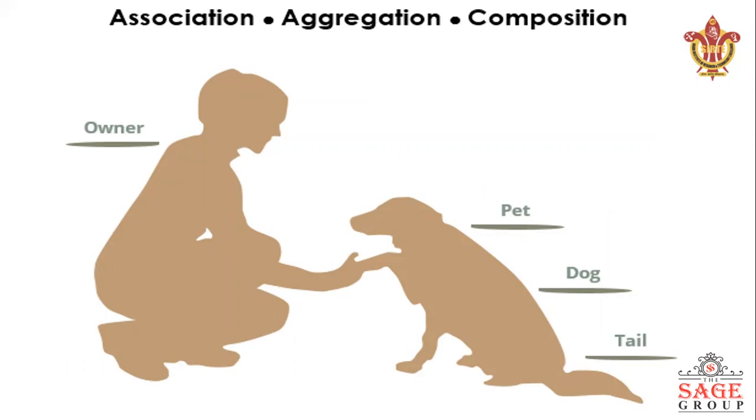But if you see the relationship between the dog and tail, then you can say it is composition. If the dog dies, then the tail will automatically be destroyed. Okay, now you can see these types of relationship in every two entities.